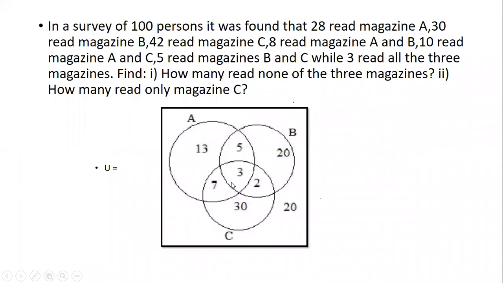We understood how to get this 30, and then we solved the problem. Clear with the question? This particular one?